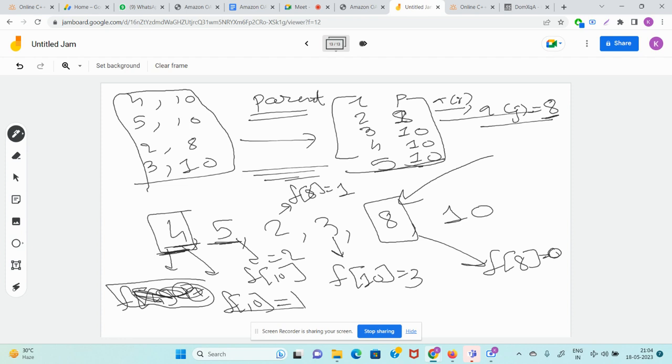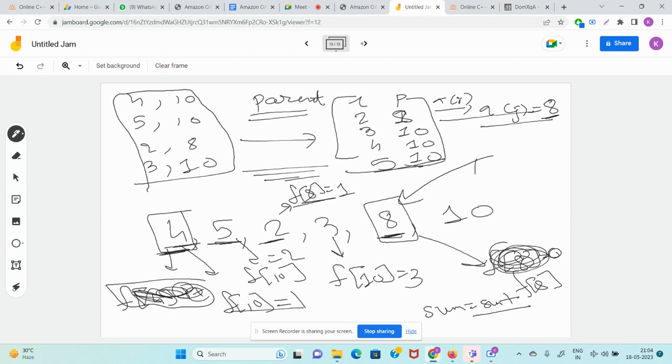So all you need to do is sum equal to sum plus, sorry, f of 8 is not 0. f of 8 has no parent so we don't do anything. So if you are at 8, you need to find out how many guys are there which will bond with 8 and make a valid pair. So only 2 can bond, right? And that value is already stored in f of 8 as 1. So sum equal to sum plus f of 8. f of 8 is 1, so sum is added.